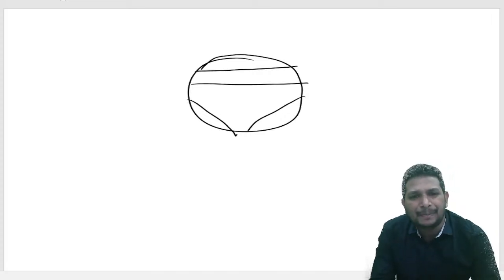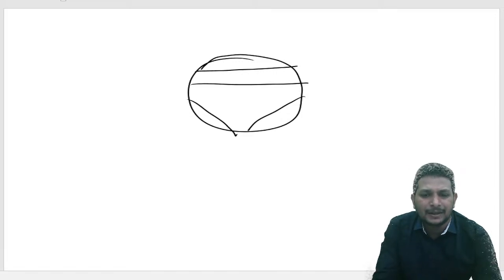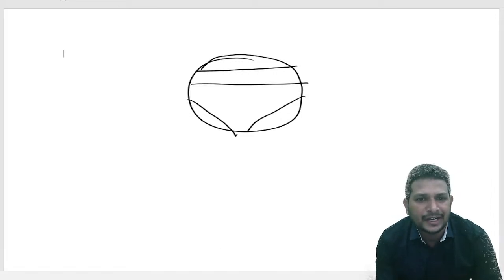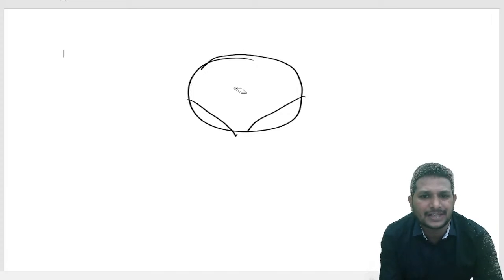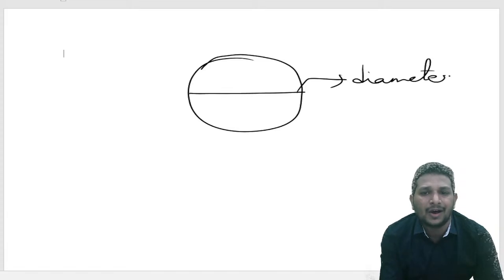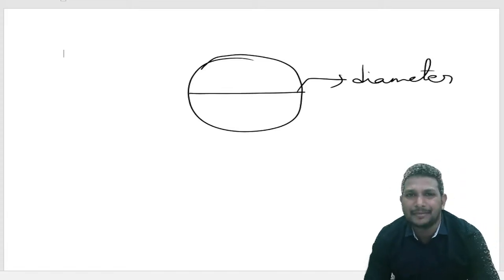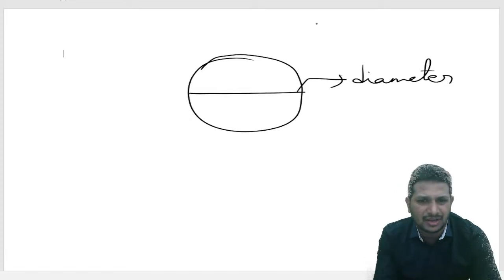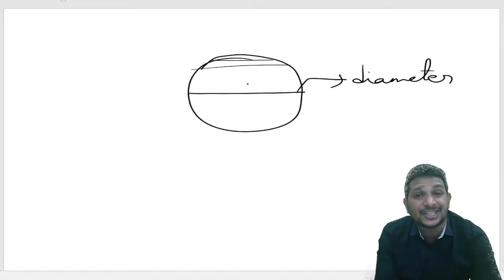Coming to statement B. As I told you, we can draw many chords, but the longest chord of a circle is nothing but the diameter. Why do we call it a diameter? Because it passes through the center. Measure the lengths of different chords, and the longest chord is the one which passes through the center.